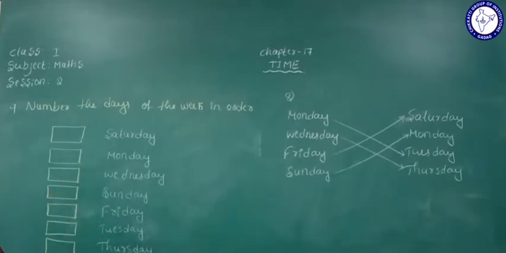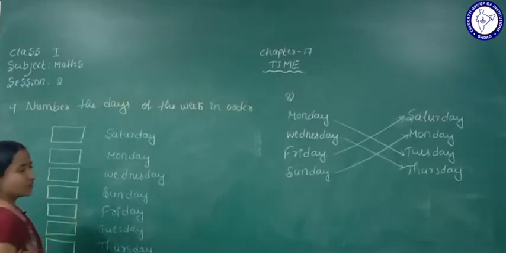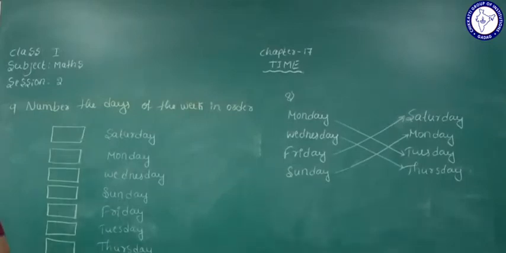Okay, which day comes here first? That is Sunday. Sunday is the first day. Second day of the week, that is Monday. Third day of the week, where is it? Yes, that is Tuesday.